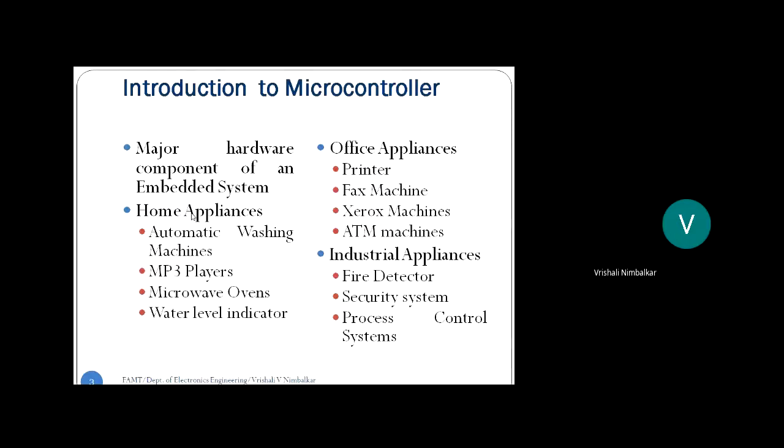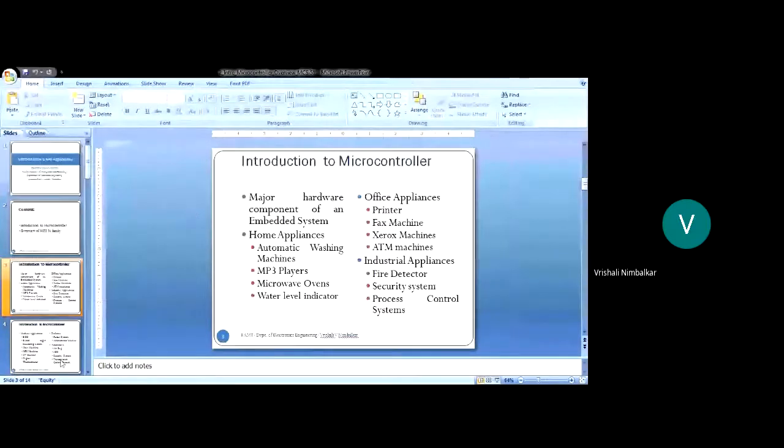Correct. And as well as your mobile phones. Earlier, your mobile phones were meant only for making a call and receiving a call. Then it was an embedded system. But nowadays your mobile also performs so many functionalities. So now your mobile has also become a general purpose system. Is that okay? So just please be clear with this. Your PCs and your mobile phones are considered general purpose systems.